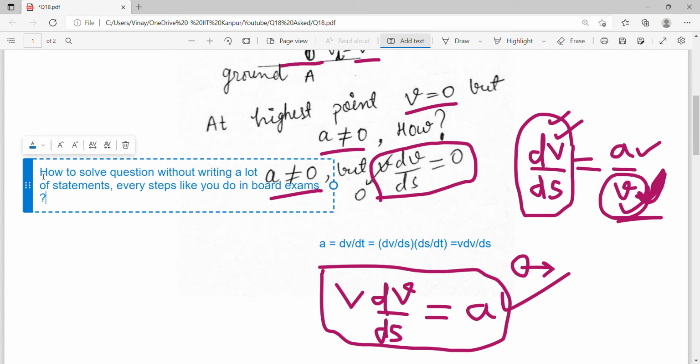The student was saying that whenever he starts solving a question, in the JEE mock test or any examination, he ends up writing everything, showing every step. See, the only solution for this is, firstly, practice. You will understand it with practice.